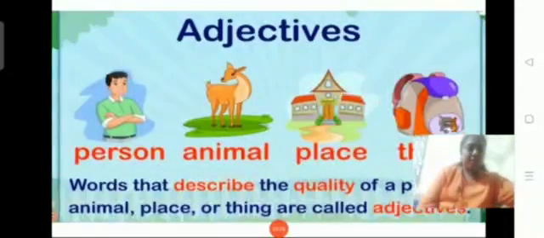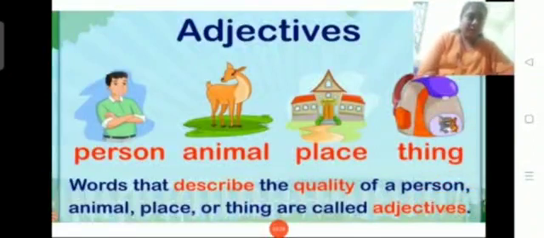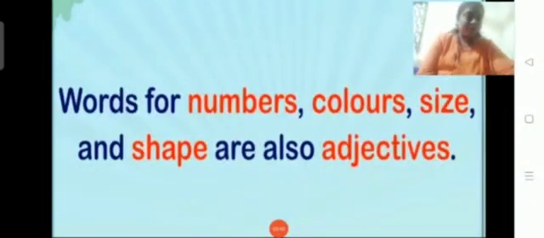So, adjectives here. Person, animal, place, thing. Words that describe the quality of a person, animal, place or thing are called adjectives. Words for numbers, colors, size and shape are also adjectives. As I told you, 1, 2, 3, 4, all the numbers come under adjectives. Colors, yellow color, red color, white color, black color, everything comes under adjectives. Size, big, small, huge, tall, short, all these things come under adjectives.